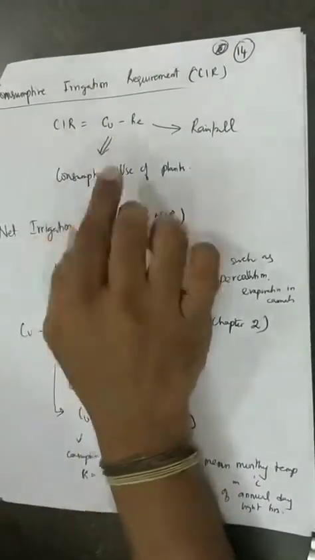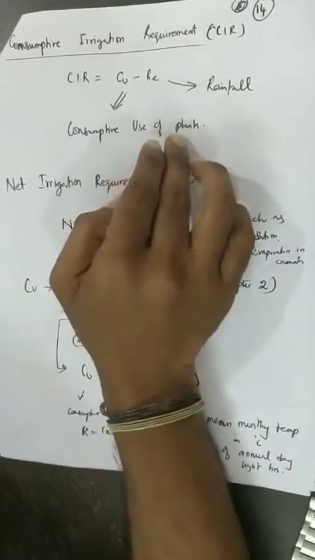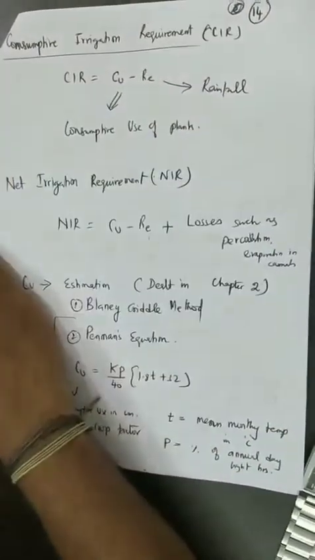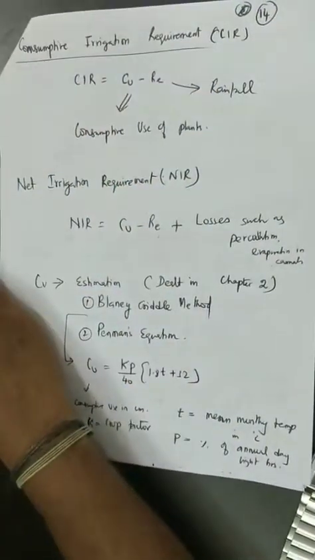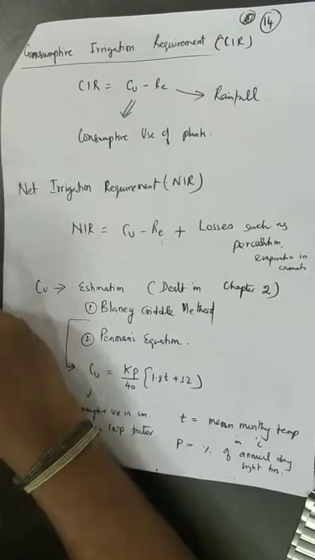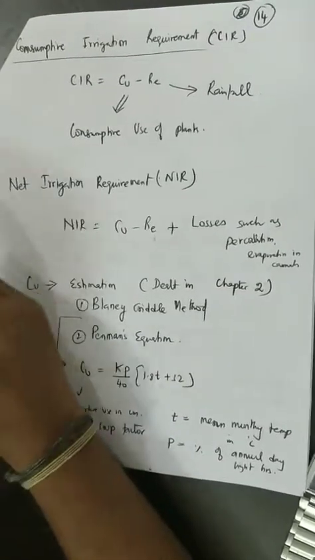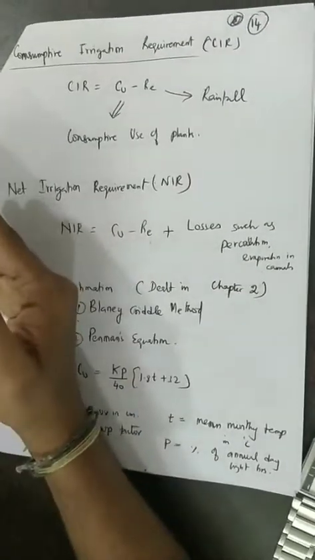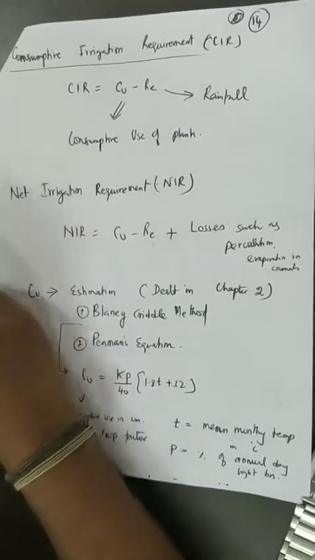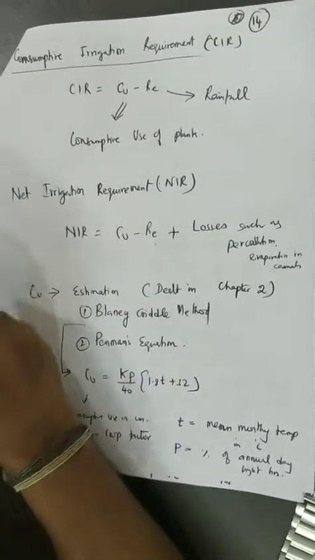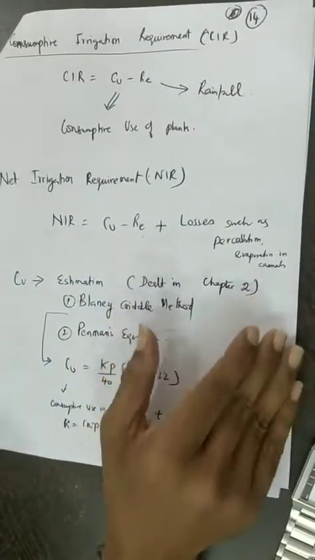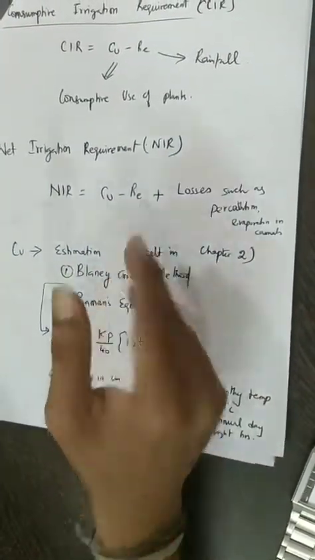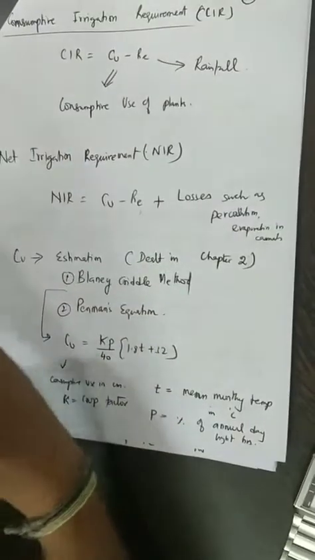For example, the consumptive use of the plants is 120 centimeter, for example in the case of rice. For example, that particular area is experiencing only 70 centimeter of rainfall. So what is the remaining amount of water that you need to supply? 120 minus 70, that is 50 centimeter of water needs to be supplied to the crops. So now this is the crop water requirement.